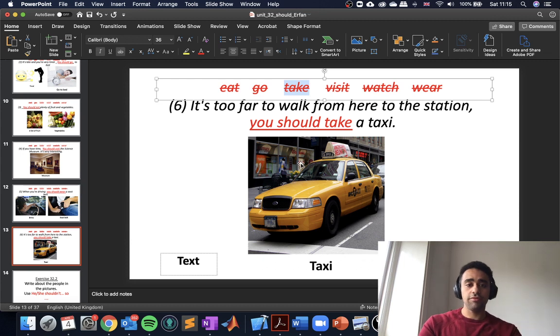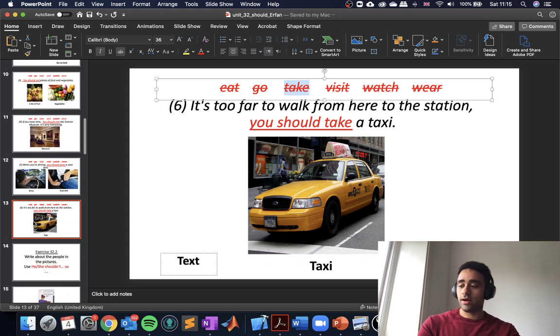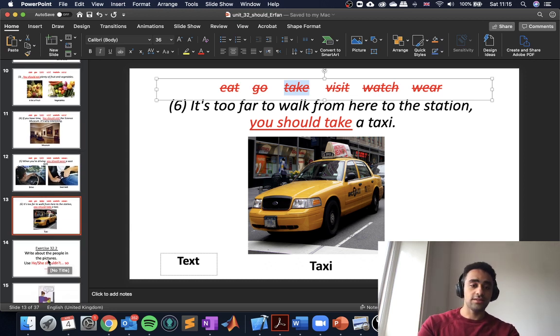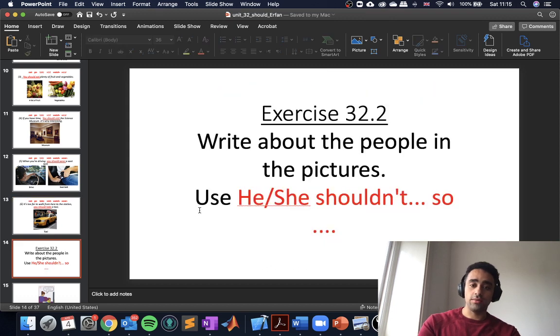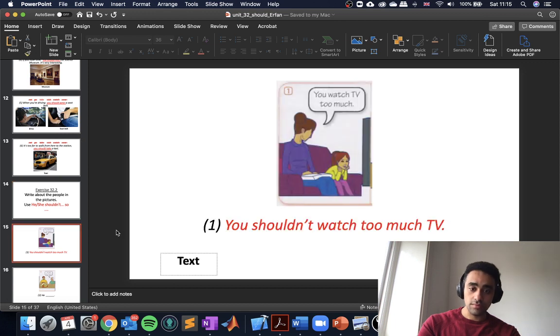So we finished exercise 32.1, and then we are on to exercise 32.2, where we write about the people in the picture. So we have a list of pictures, and then we would use he or she shouldn't. The first sentence is the mother talking to her daughter and telling her, "Oh, you watch TV too much." So if we want to give advice, we use shouldn't. You shouldn't watch TV too much, or you shouldn't watch too much TV. So this is the advice to the girl.